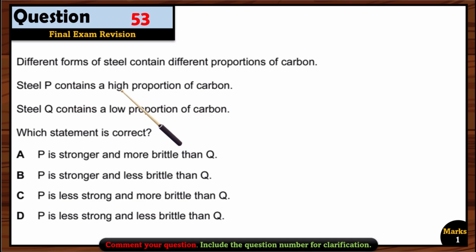Okay, carbon will make it stronger. And the steel Q has less carbon, so it will be less strong. So now let's see one by one each option. P is stronger. Yes, right. P is stronger, Q is less strong. So C and D options are wrong. Now we are just left with option A and B.